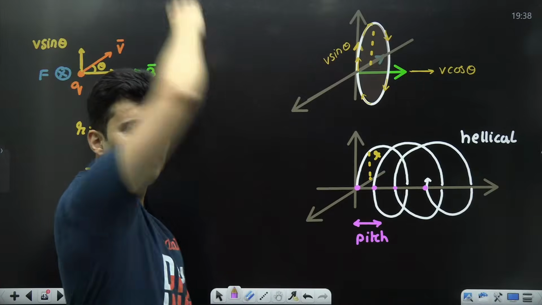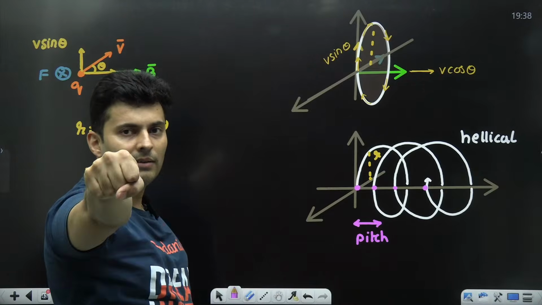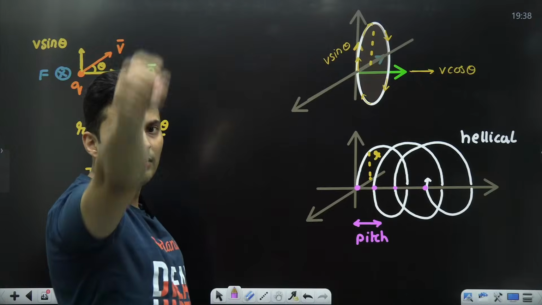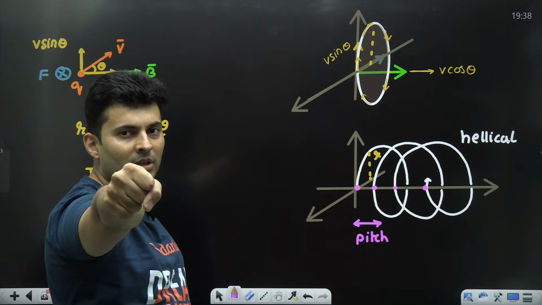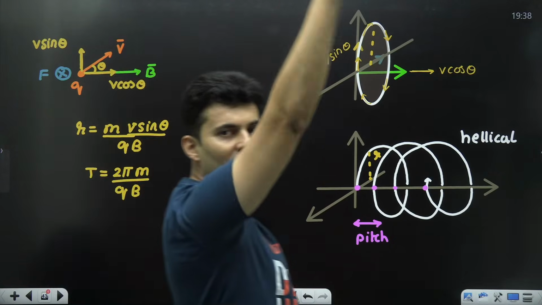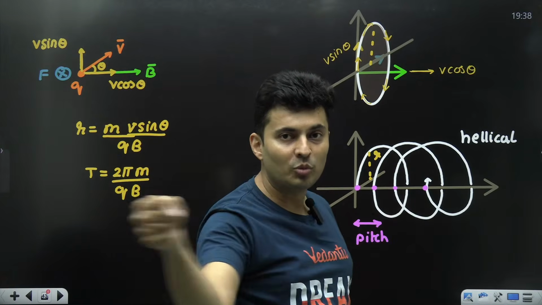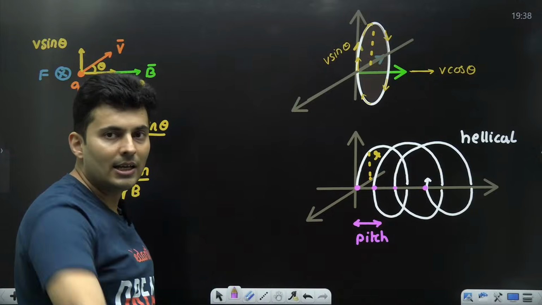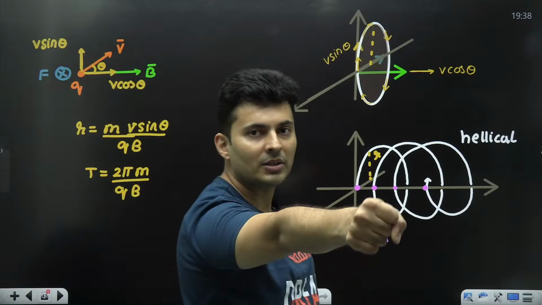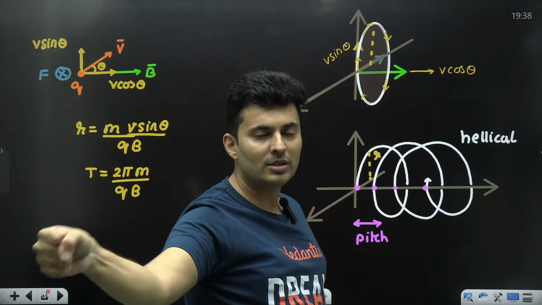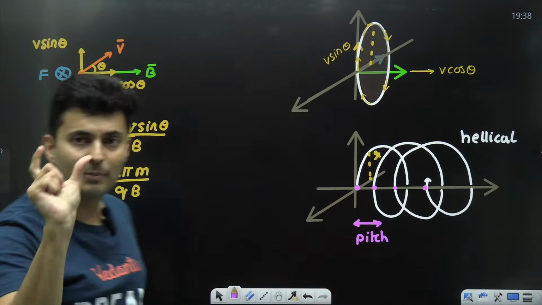I am not moving, I am just moving my hand. So after one rotation, my hand comes exactly at the same point. But just imagine, I move forward. So after some time, my hand comes here instead of here. So it has moved ahead exactly after one rotation. So from this point to this point, that distance is called the pitch.